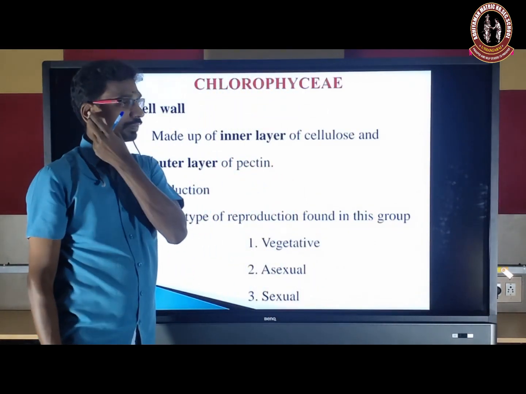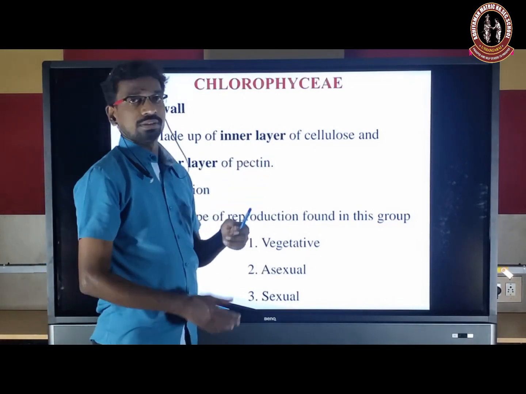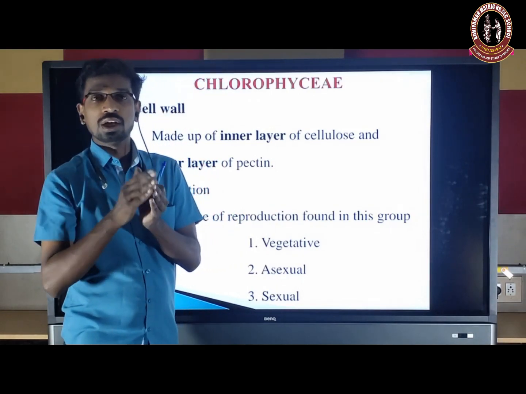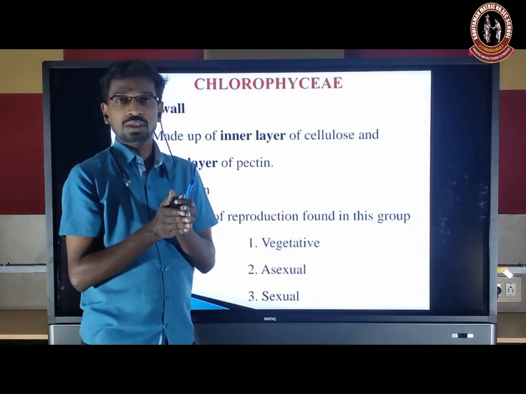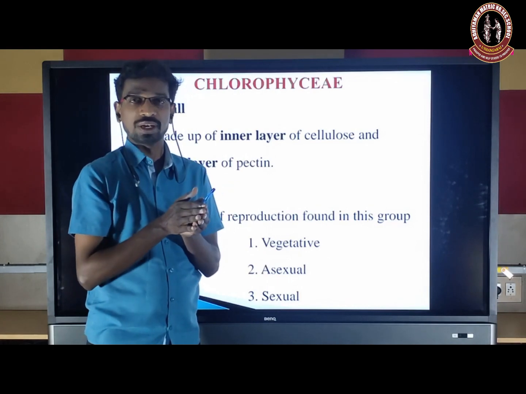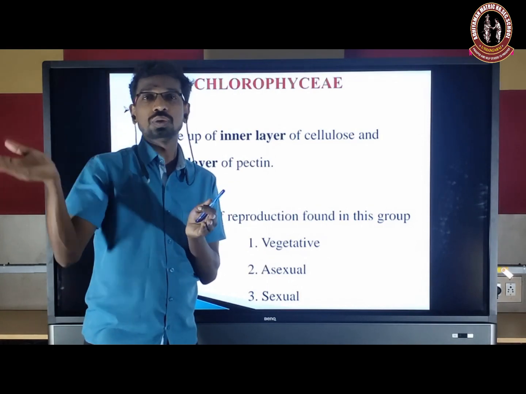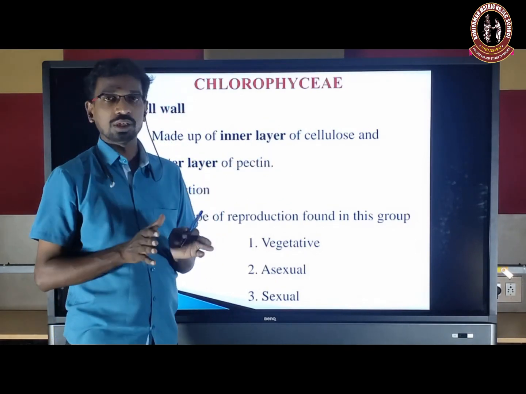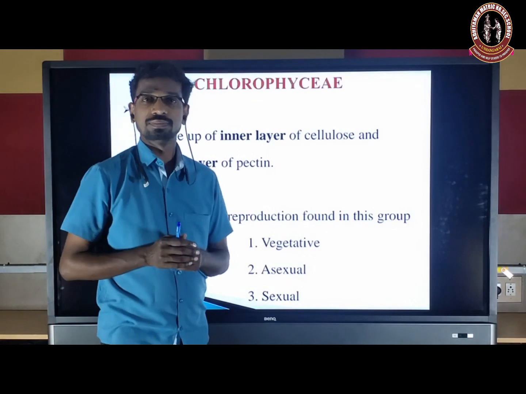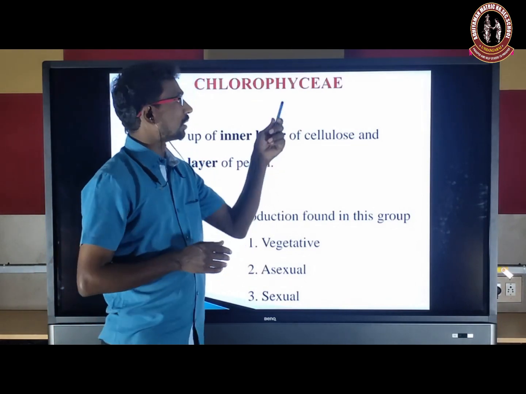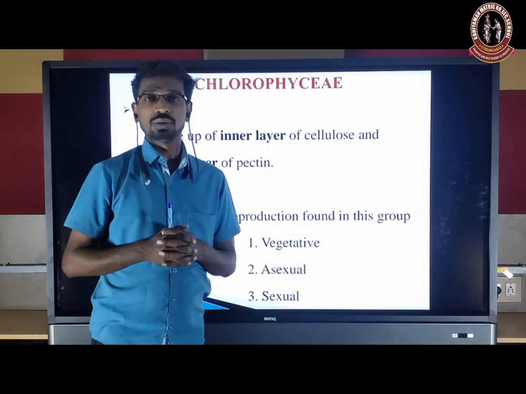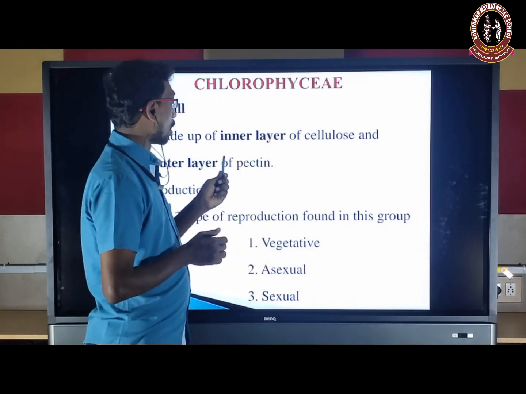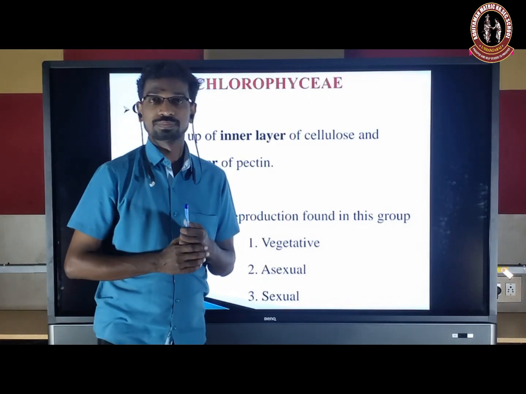Next is the cell wall. The cell wall has two layers, outer and inner. The inner layer is present near the plasma membrane and is made up of cellulose. The outer layer is exposed to the external environment, and it is made of pectin. Because this group is fully present inside the water, they want to prevent desiccation. That's why the outer layer is covered with pectin.